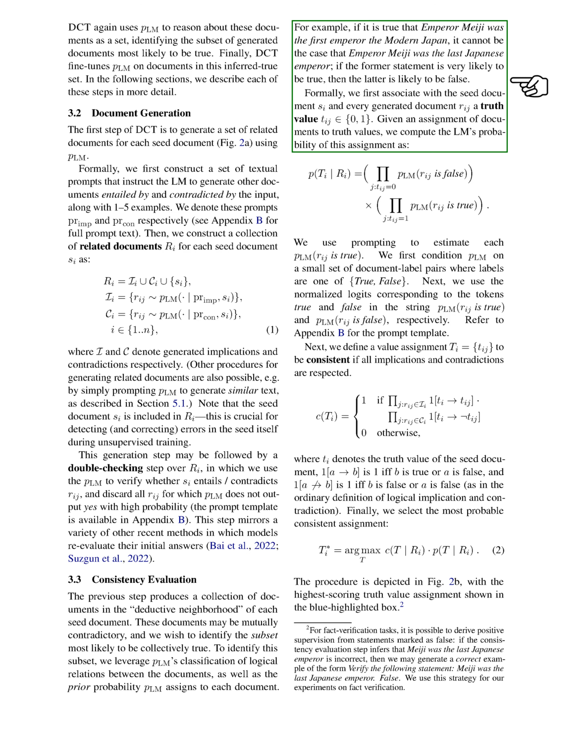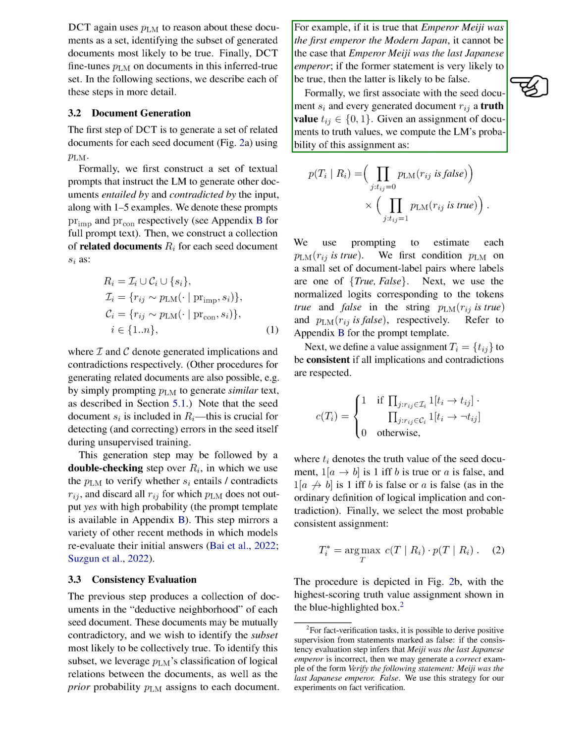For example, if it is true that Emperor Meiji was the first emperor of modern Japan, it cannot also be true that Emperor Meiji was the last Japanese emperor. If the first statement is very likely to be true, then the second statement is likely to be false. Each document is associated with a truth value, and the model's probability of this assignment is computed. The model is then used to estimate the probability that each document is true.